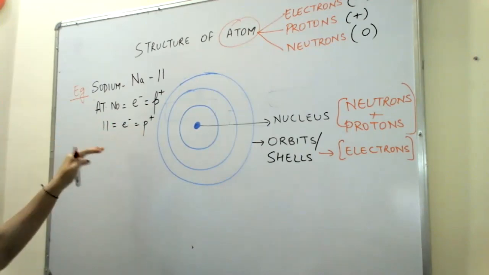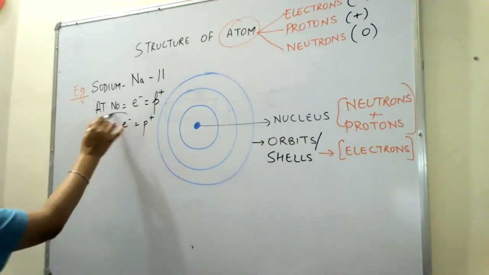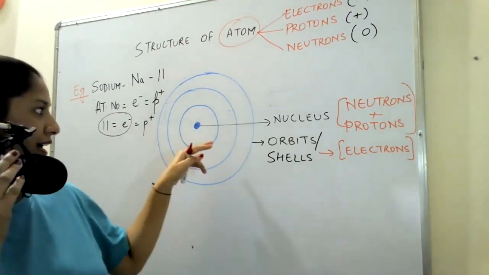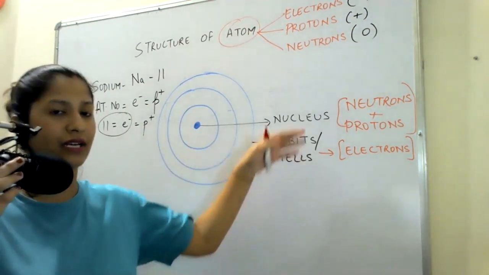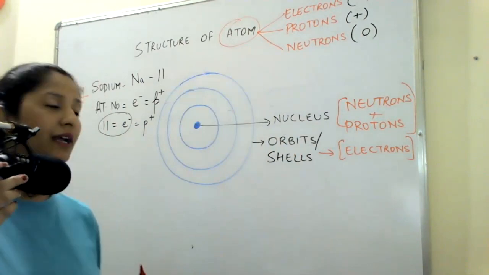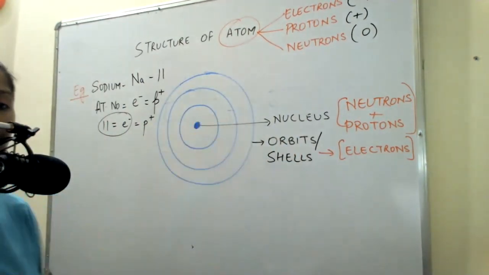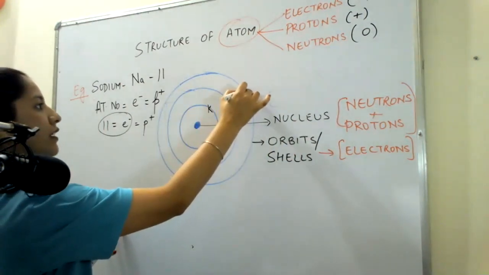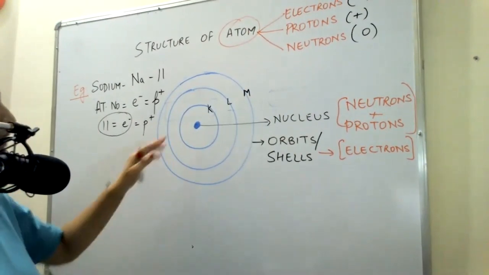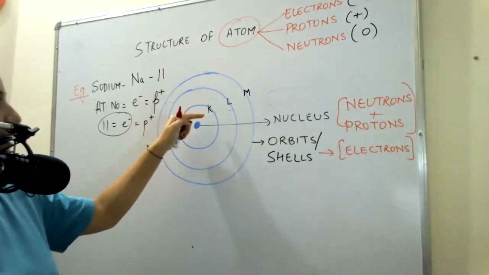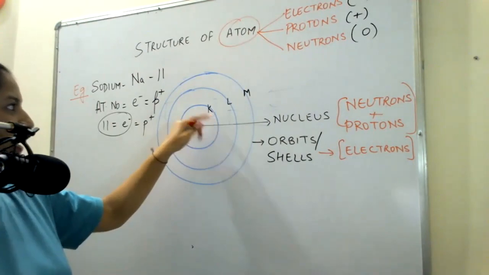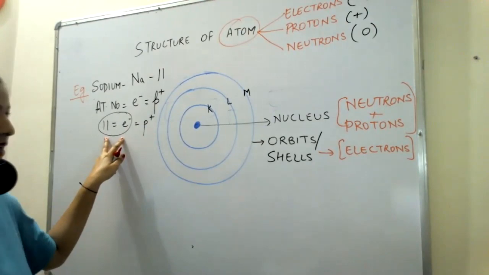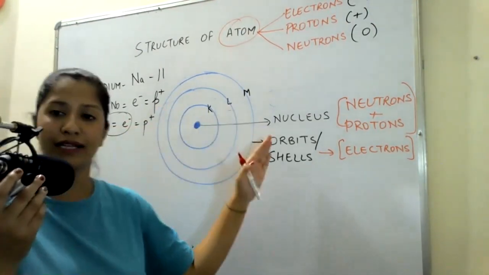Now, in a nutshell, I have to fill these 11 electrons in these orbits. Okay, these orbits, I have so far made 3 circles here. It can go on. There can be many circles. Correct. And these circles, these orbits, are labeled as K shell, L shell, and M shell. Okay, this we have already done, that the K shell can accommodate a maximum of 2. Now how many electrons do I have to fit? 11 electrons. Correct. I have to fit 11 electrons in these shells.